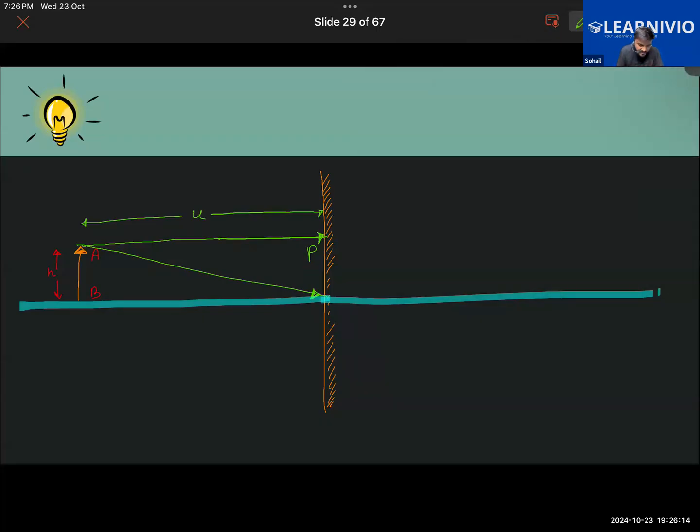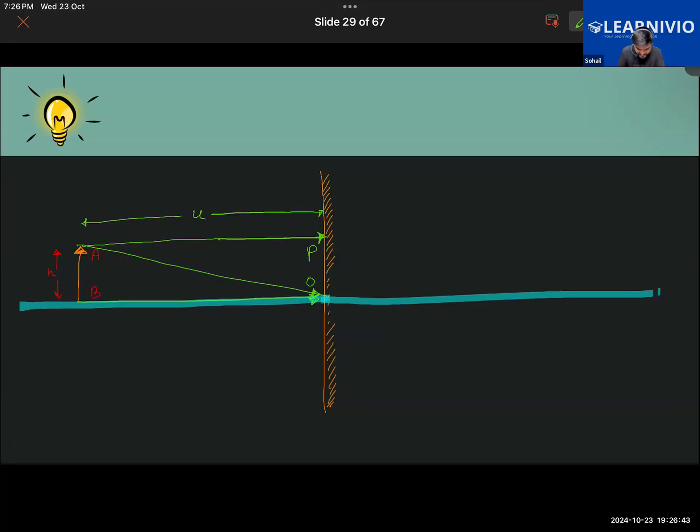Let me erase this arrow to avoid confusion. Also, you guys know, just like how you name the rays in mathematics, in that manner I have named the ray also. This is an incident ray of light which is falling on the mirror. So the incoming ray of light, basically incident ray of light, it is AP that is falling on this mirror here. There are other incident rays of light also. That is another one. We can call this as AO. And let's take one more. So one more light will be coming from the bottom of the object also, like this.